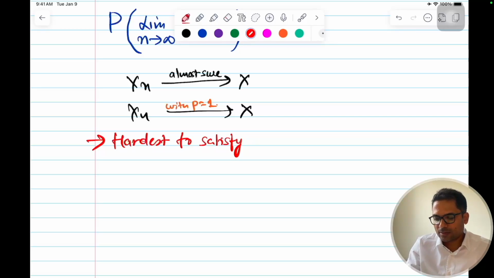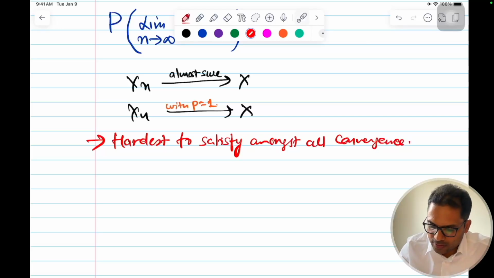Among all convergences, so that a sequence of random variables will converge to some other random variable.